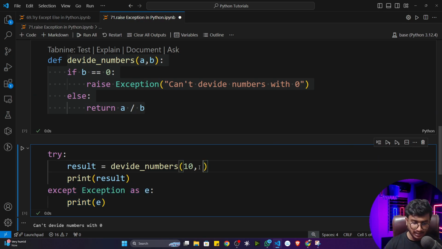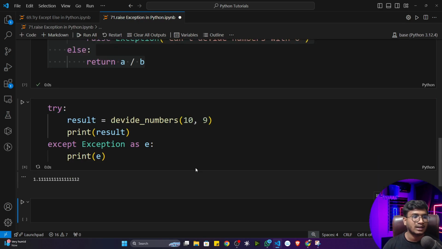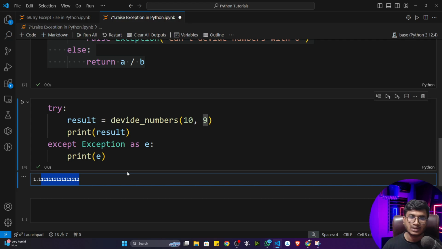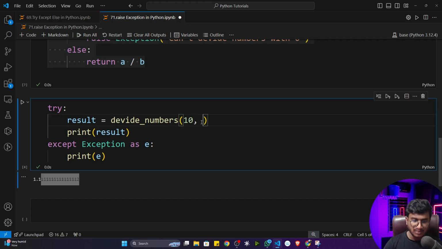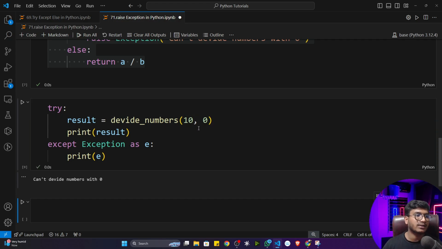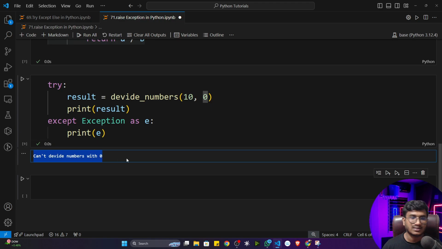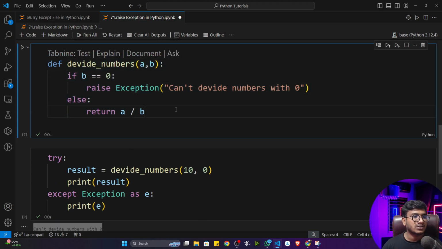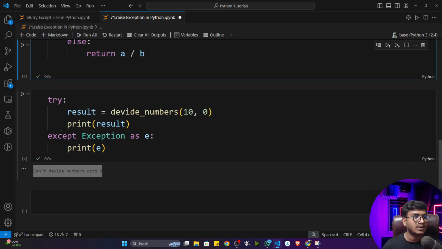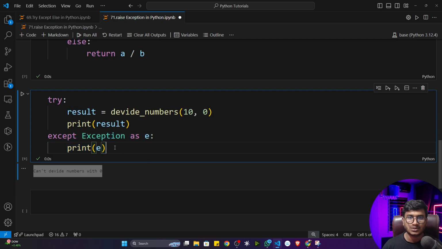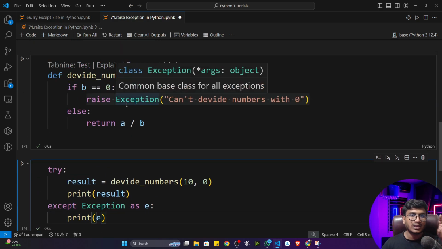If I give the correct input, let's say 10 and 9, it will give me the correct output. There is no error. But if somehow I give 0 here, whatever exception I am raising here, can't divide the numbers with 0, I'm getting this particular message here. That means this function is raising the exception, and this particular statement is catching that exception. It is throwing and it is catching.